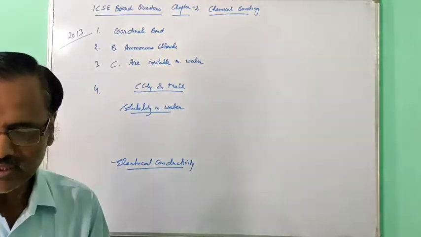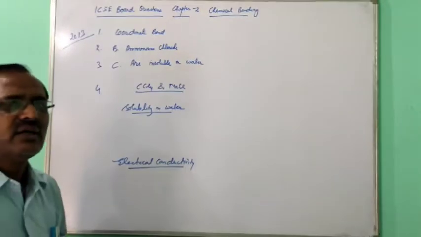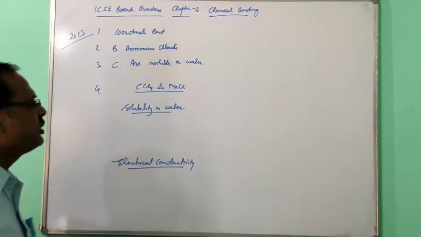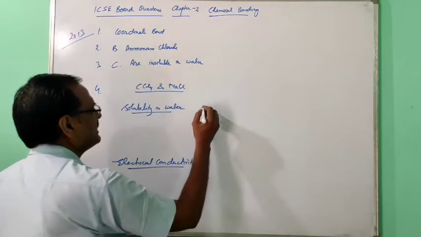Regarding solubility, CCl4 is non-polar and water is polar, so it is insoluble, and sodium chloride is an ionic compound, so it is soluble in water.